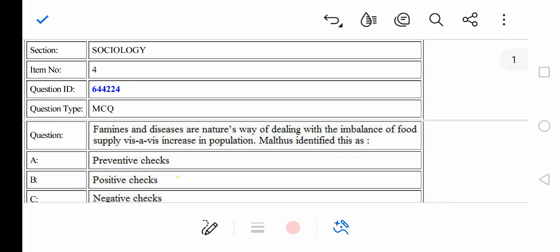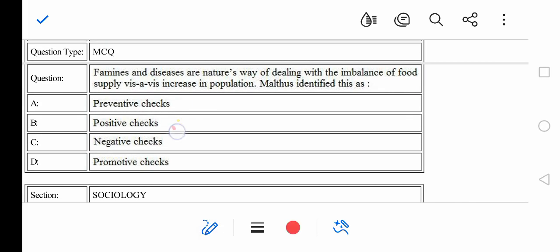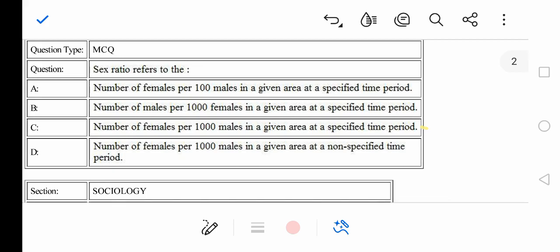Here goes the fourth question. Famines and diseases are nature's way of dealing with the imbalance of food supply and the increase in population. Malthus identified these as positive checks, right? So moving ahead, sex ratio refers to option number A, number of females per 100 males.